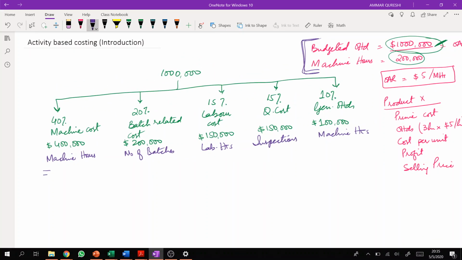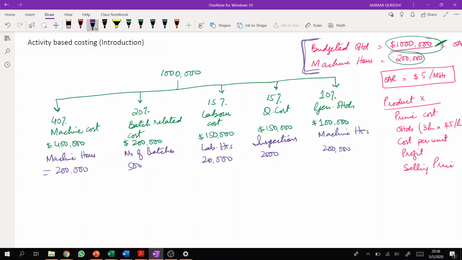So let's say machine hours were expected to be 200,000. Let's say number of batches were expected to be 500 batches. Labor hours are expected to be, let's say, 20,000. Number of inspections are expected to be 2,000, and machine hours are expected to be again 200,000. Why I kept general overhead machine cost separate, because both are distributed on the basis of machine hours.